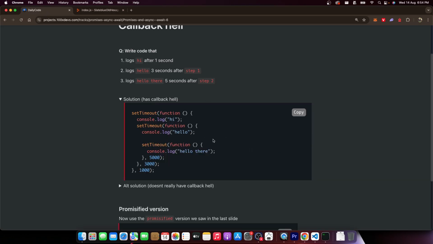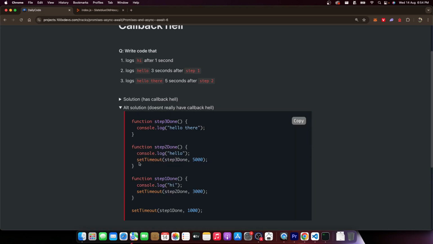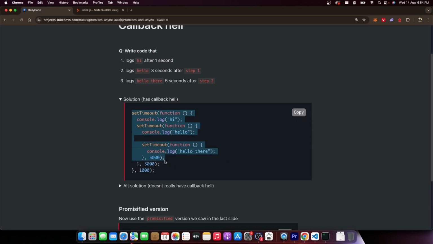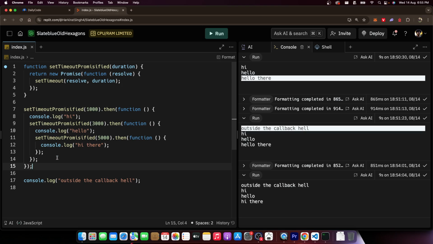So in callback hell, this is all you can do. You cannot do anything better. If I put the restriction on you, you cannot define functions outside. You have to use anonymous functions. Then you can't get rid of callback hell here. But can you get rid of callback hell here? The answer is yes. And this syntax is going to boggle your head again.